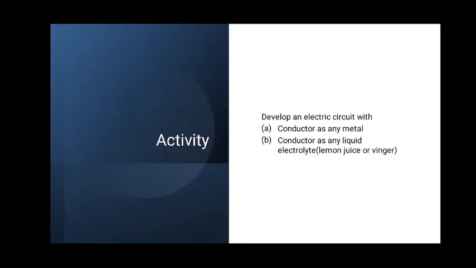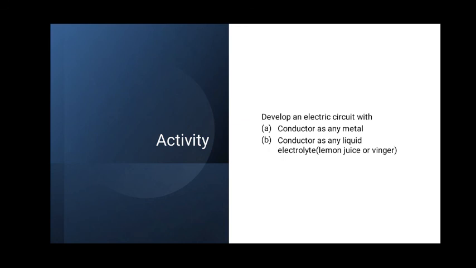So what is the activity that has to be done by you? As I said, you have to develop an electric circuit, one using a solid metal, and the second using a liquid electrolyte, either lemon juice or vinegar. It can also be used with salt solution.